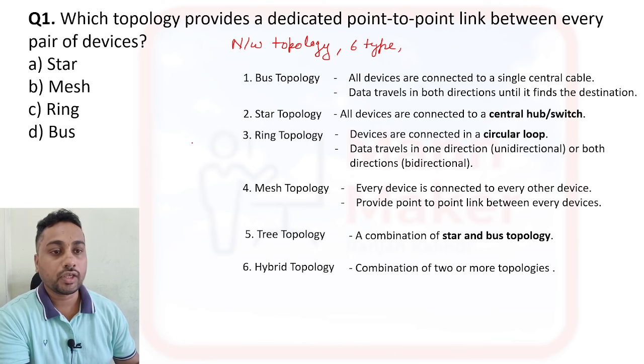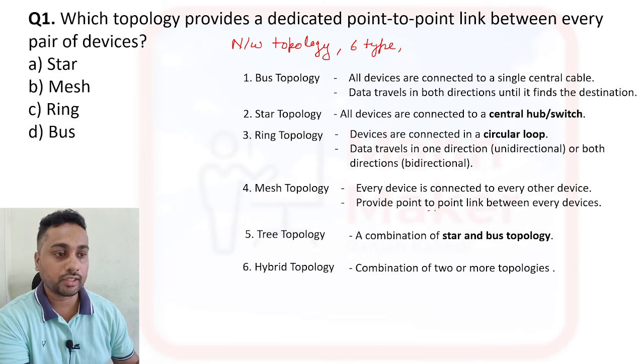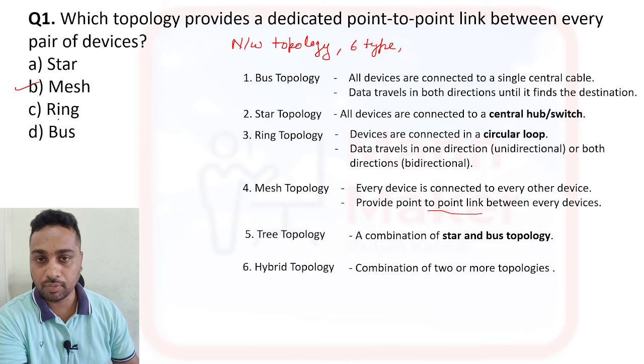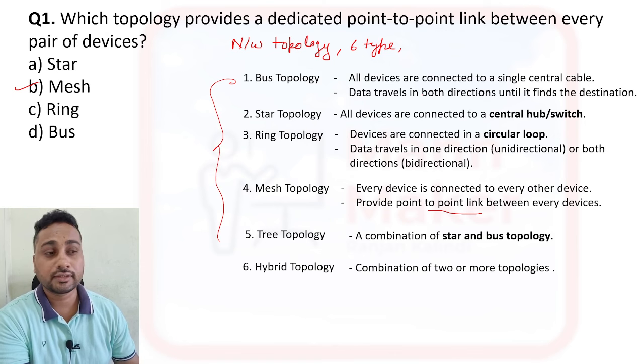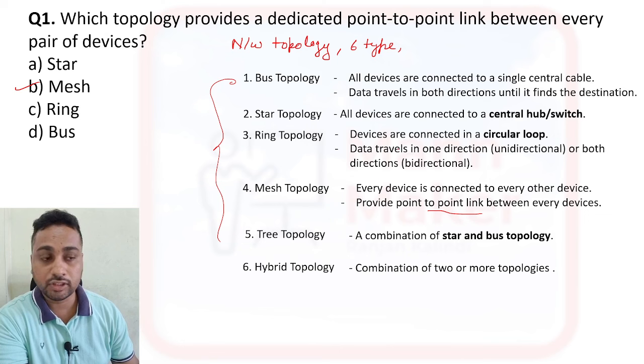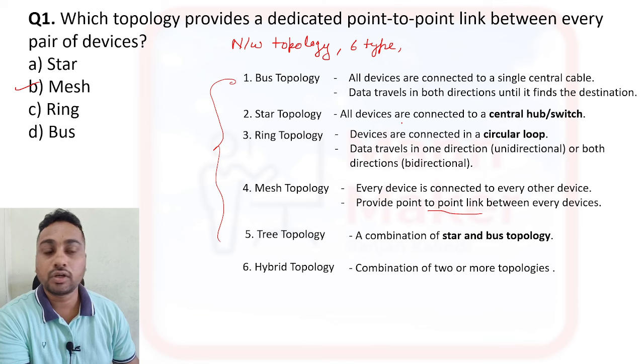Here they have asked for a point-to-point link between every pair of devices. You can see mesh topology provides a point-to-point link between every device. So from here we can say option B is our right answer. Apart from that, you have to remember all the things. Sometimes they will ask a question like: in ring topology, data will travel in which direction? Or in star topology, how are devices connected? So whatever I am going to discuss, you have to note down every point.